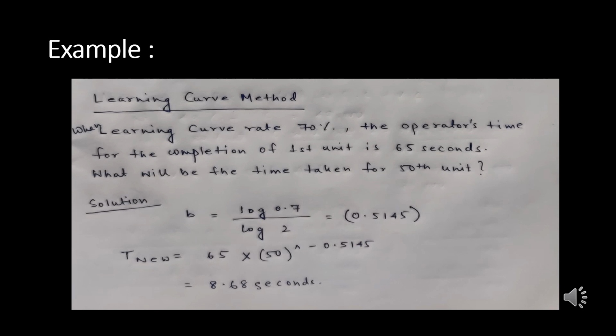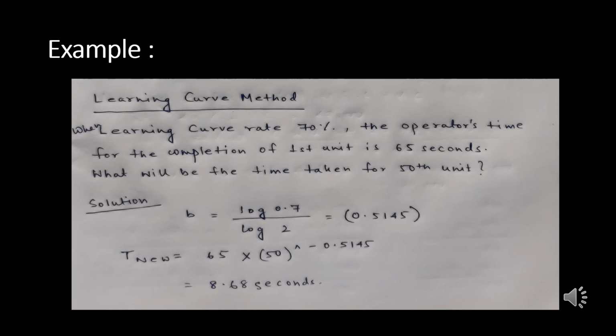And b, or the constant, can be calculated by taking the learning curve rate, log 0.7 divided by log 2. We are getting a figure of negative 0.5145. If we put that into that particular equation, the new time taken will be 8.68 seconds.